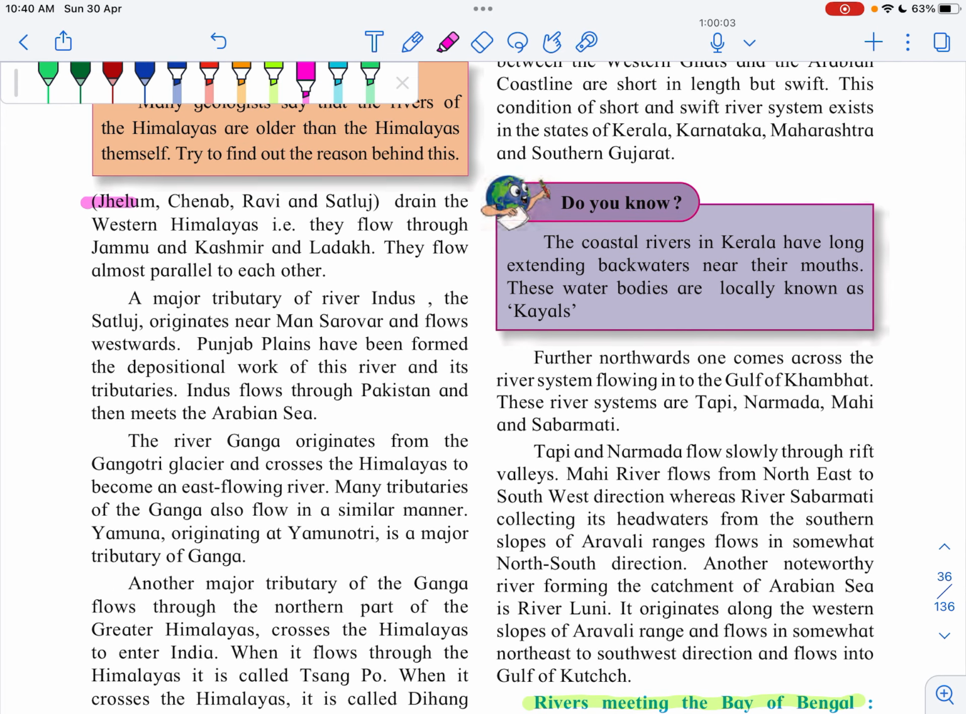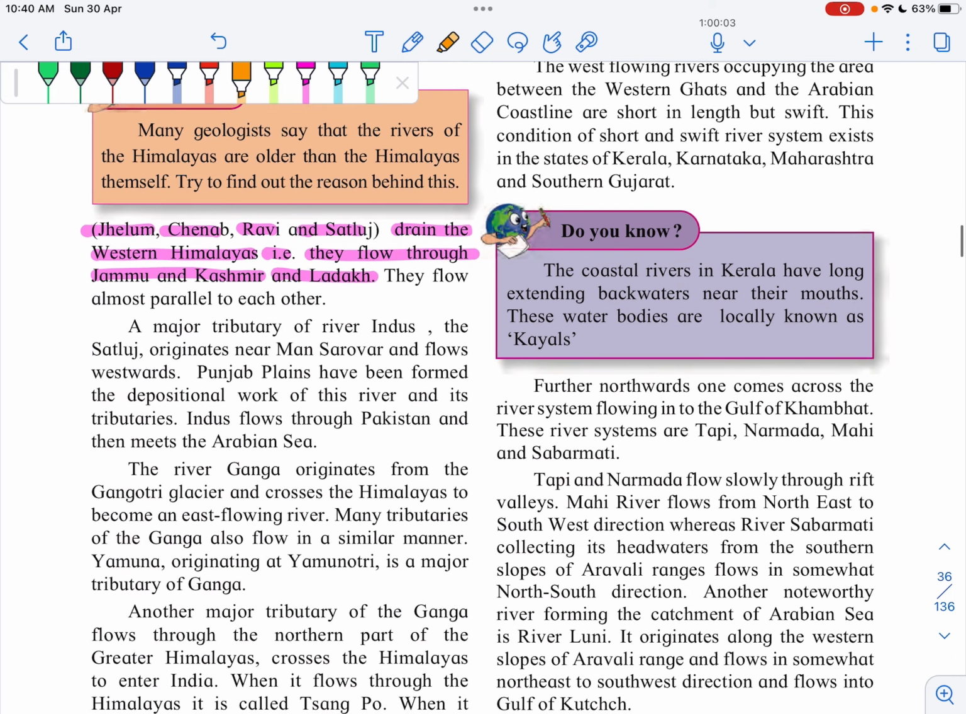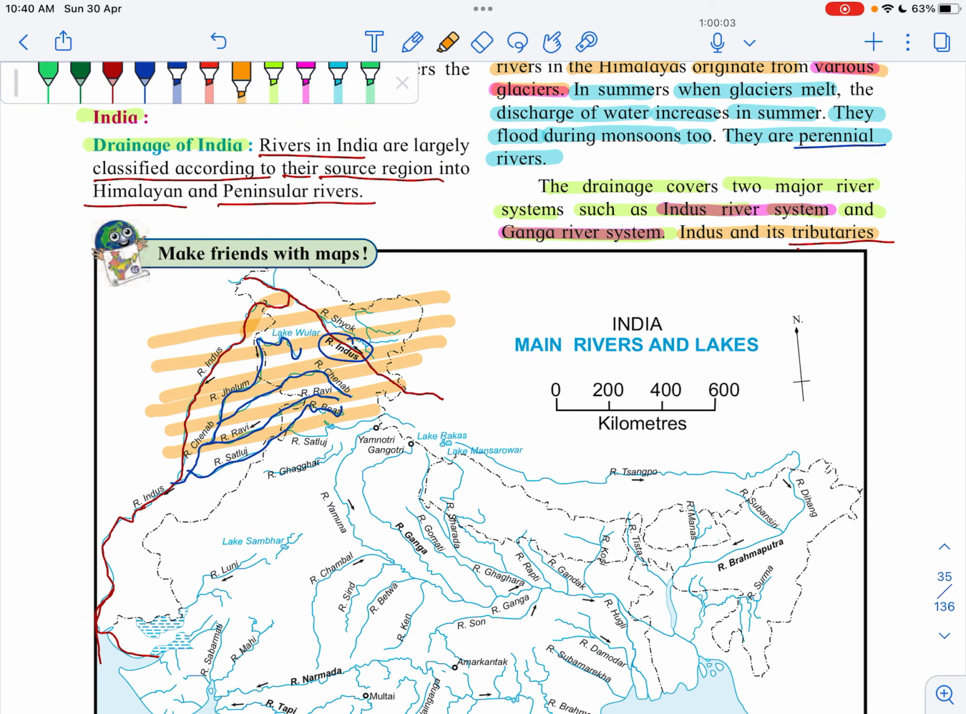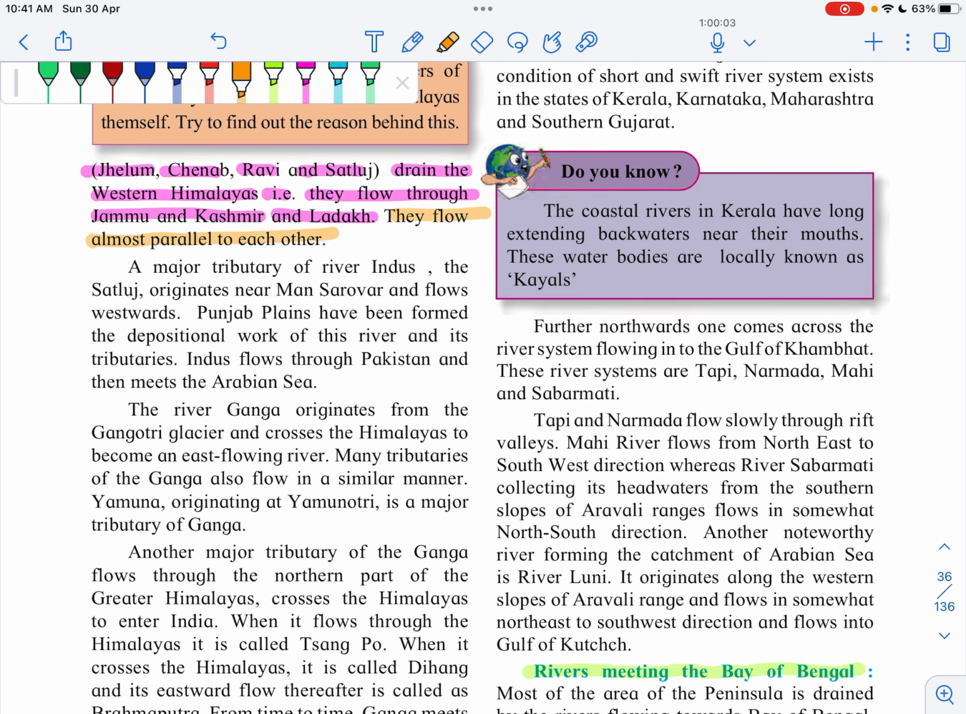See here it is given that Jhelum, Chenab, Ravi and Satluj are the tributaries of the Indus River, and these rivers drain the western Himalayas, that is, they flow through Jammu and Kashmir and Ladakh. If you see, this area is the area of Jammu and Kashmir, the area of Ladakh. So the Indus River and its tributaries flow through Jammu and Kashmir and Ladakh. They flow almost parallel to each other. All this is the Indus River, the main river, and these rivers are flowing parallel to it.